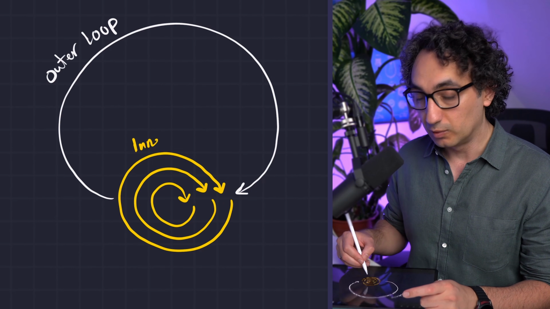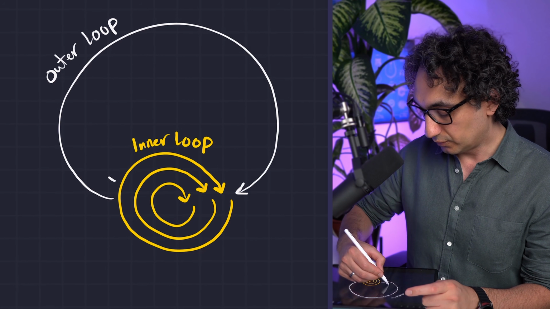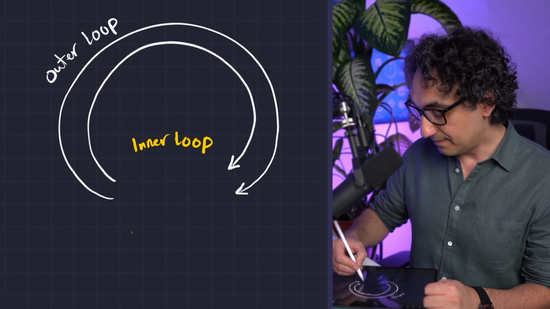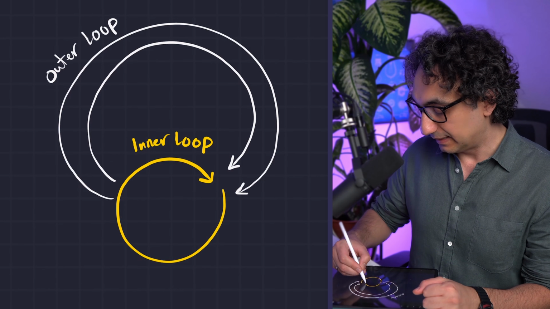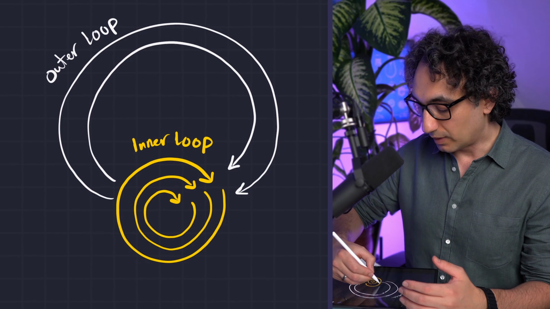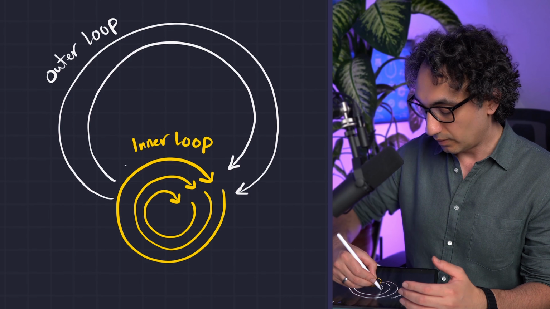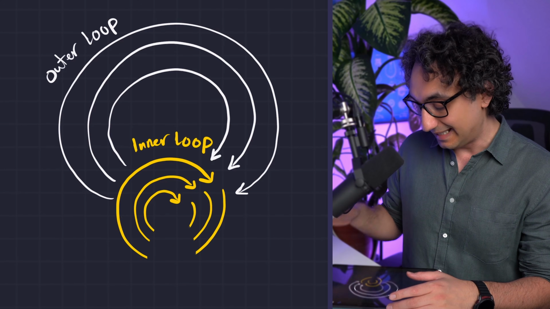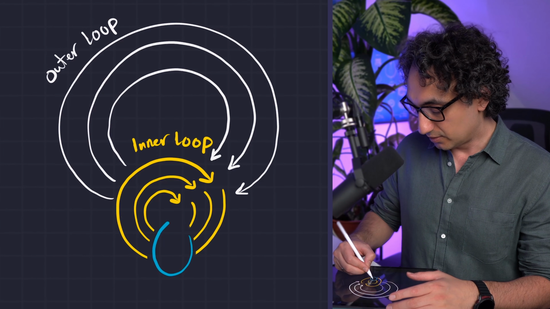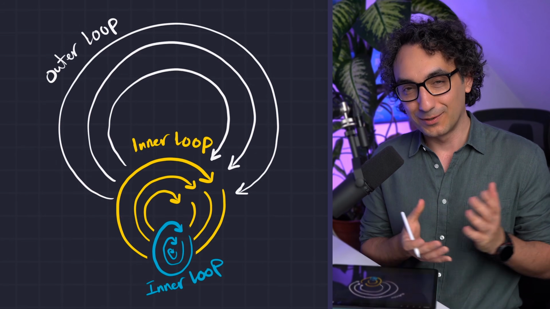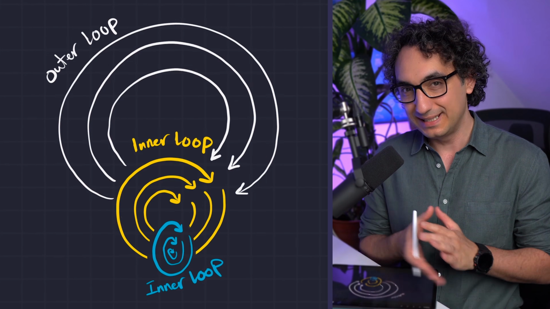And once this small loop is completed, we go to the next iteration of the outer loop. And the same thing is gonna happen. We're gonna run again completely this small inner loop. And again, once the smaller one is completed, we run one more iteration for the bigger loop. And of course, we can keep nesting loops inside another loop. So we could have a very small loop inside the middle one. So this is exactly what we mean by a loop inside another loop. So now let's see how we're gonna build it.